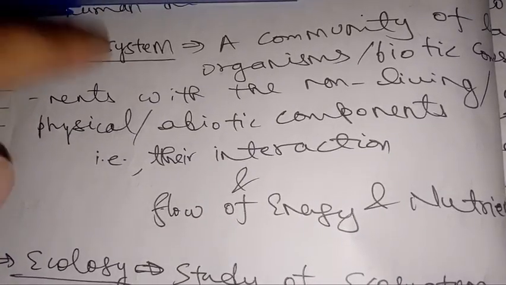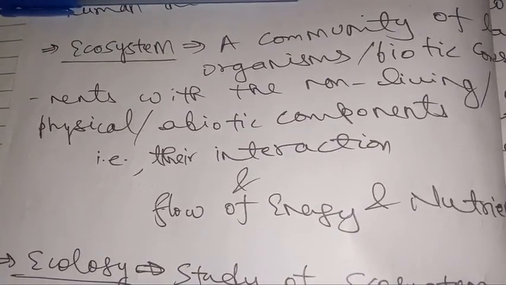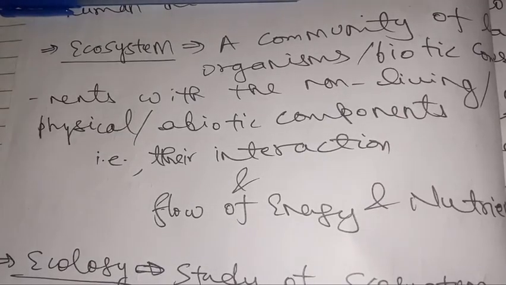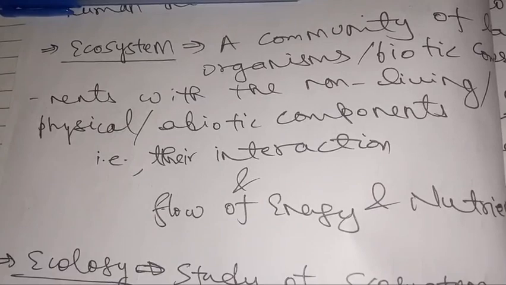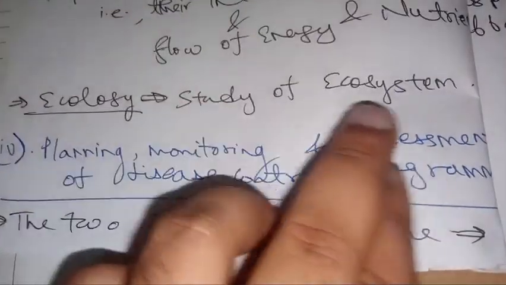So what is an ecosystem? Ecosystem is a community of organisms which is formed by the interaction between biotic and abiotic components and the flow of energy and nutrients between them. Okay, that is what an ecosystem is. Then next is ecology. Ecology is the study of ecosystem. Very easy.